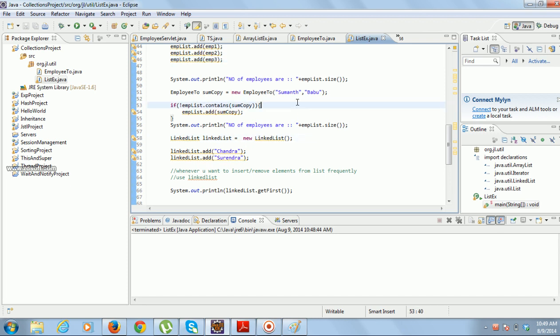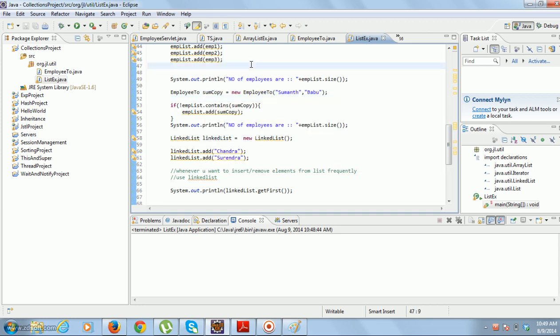But if you use vector, since all the methods are synchronized, the threading issues won't come. But vector is the old collection and array list is the newer collection.